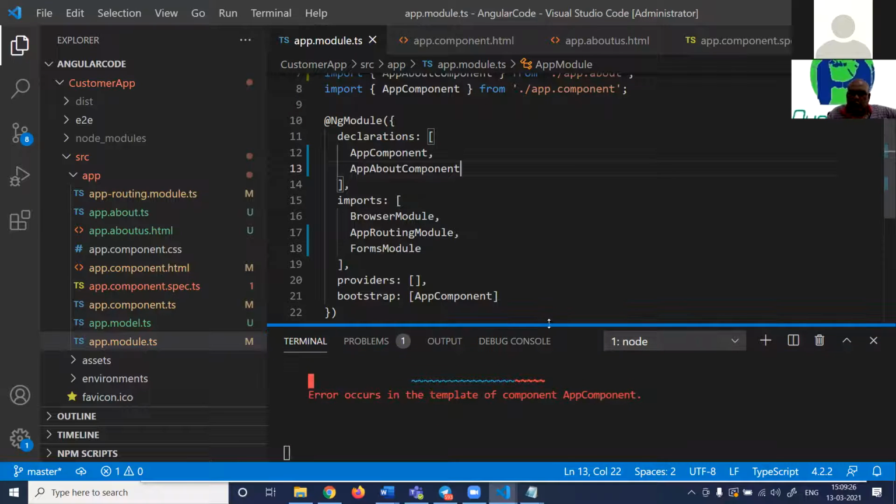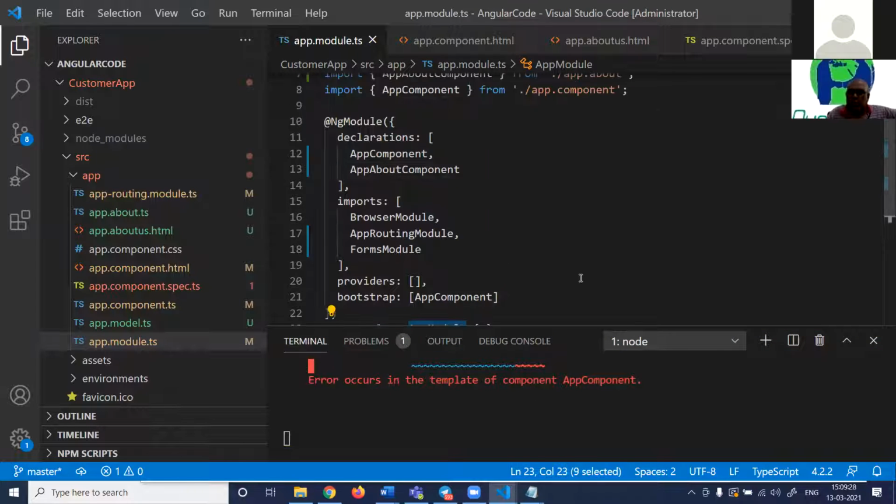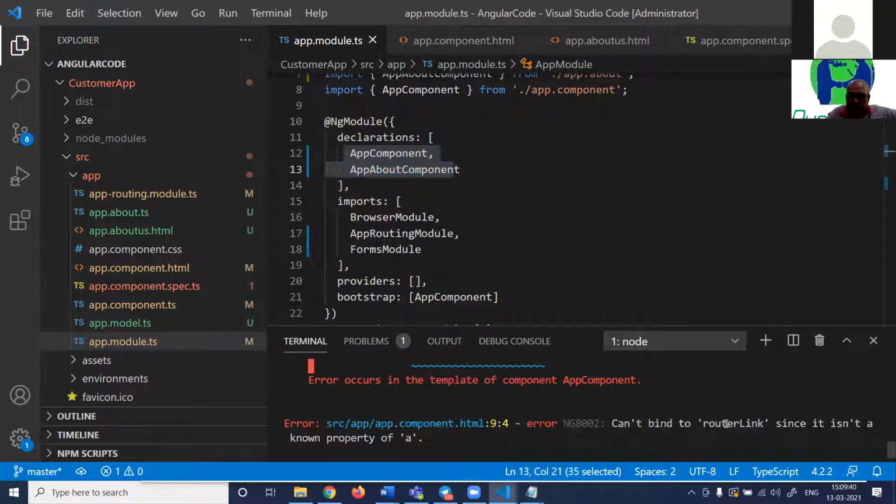That exception will not go off. But remember, this is a module, and the module has two components, and the startup component is app component. The grouping of the components, you put in the declarations. Okay, but still that error does not go off. Let us see.